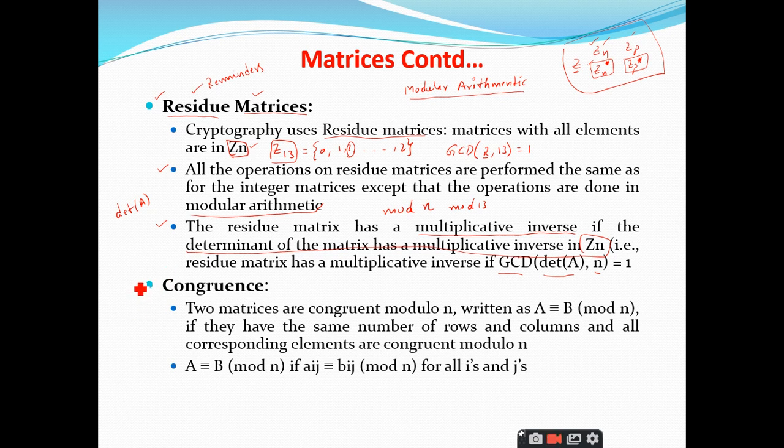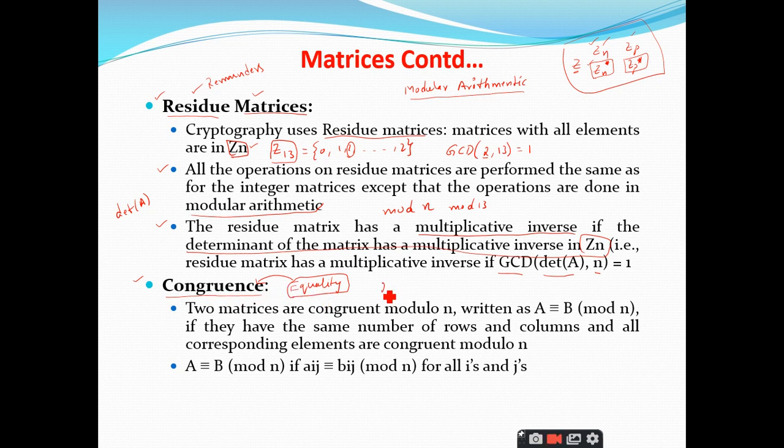Yes, sir. And the next concept we have discussed in the earlier class also: congruence. What do you mean by congruence? The other name for congruence is nothing but equality. This equality is not used in terms of modular arithmetic, so we have a relevant term, which is congruence.